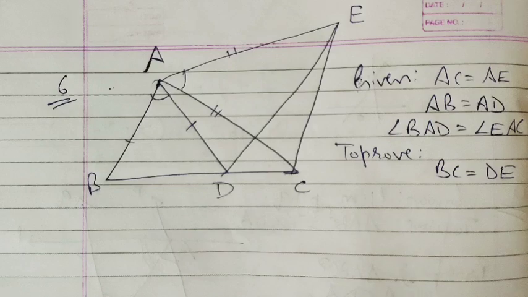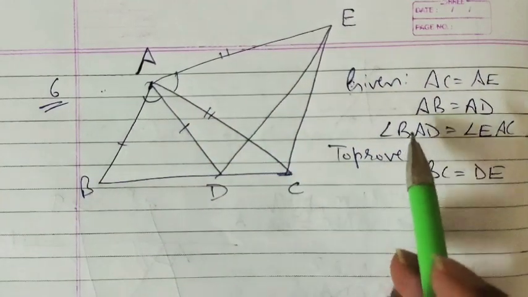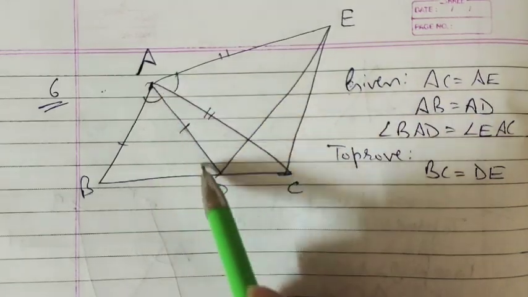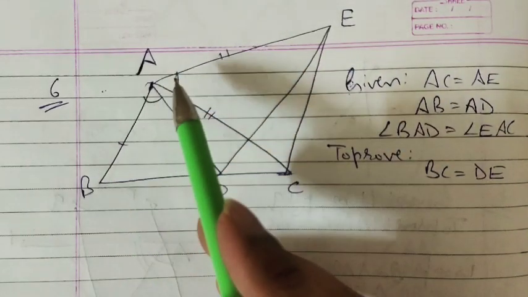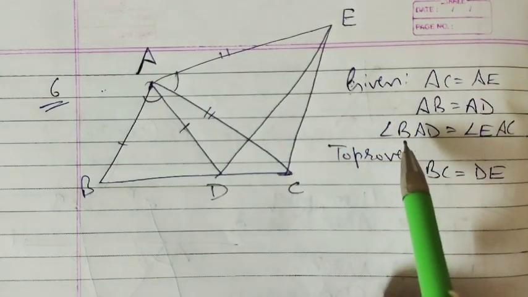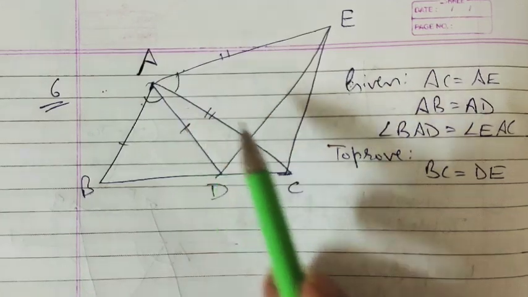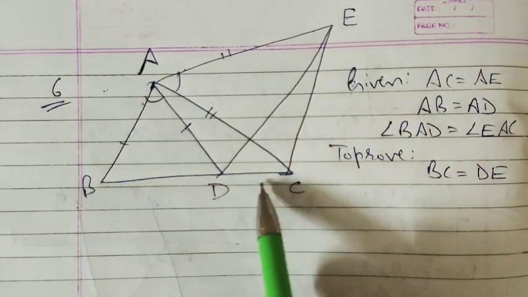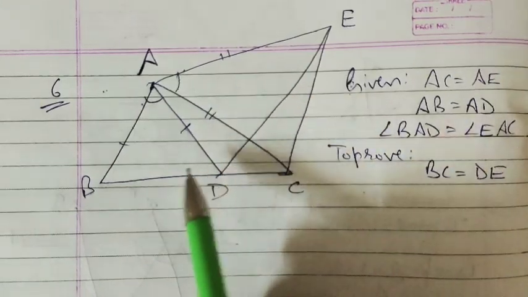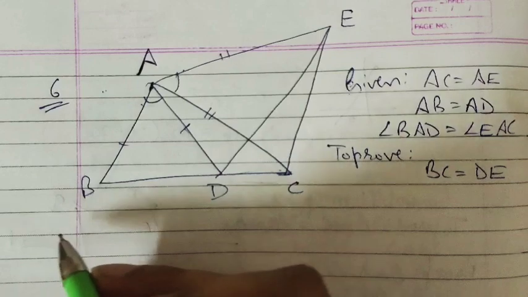Now this is question number 6. This is the figure. Given that AC is equal to AE, and AB is equal to AD. Also angle BAD is equal to angle EAC. Prove that BC is equal to DE. Now BC is this side and DE is this side. So BC is a part of this whole triangle.